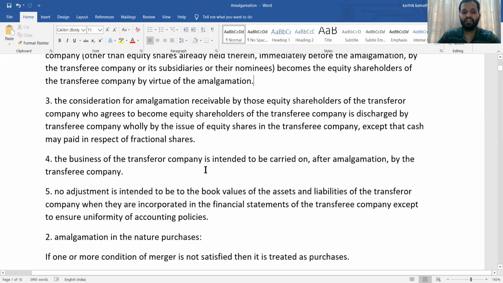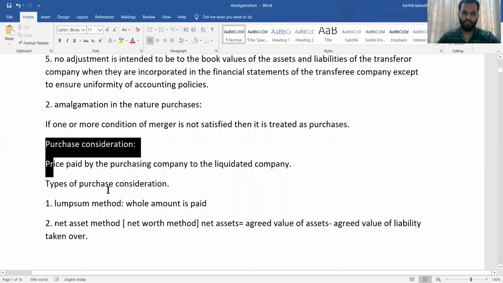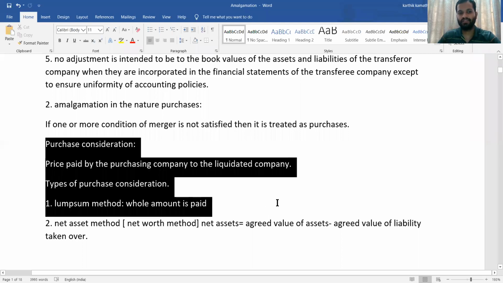Then amalgamation in the nature of purchase. What do you mean by amalgamation in the nature of purchase? If one or more conditions of merger are not satisfied, then it becomes amalgamation in the nature of purchase. In your syllabus, all problems relate to amalgamation in the nature of purchase itself. So you need to know only about purchase. One more important concept is purchase consideration. So what do you mean by purchase consideration?